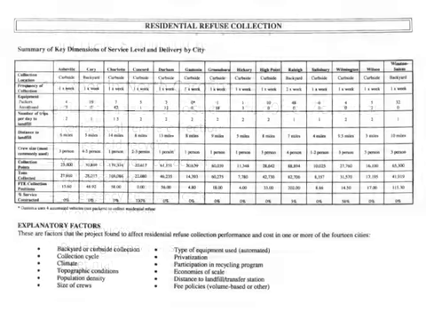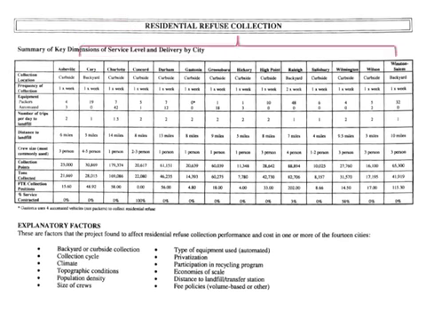For each service area, there is a summary report. This summary report is for residential refuse collection, otherwise known as trash collection. Across the top of this chart, the city names are listed, and on the side, there are different performance measures, or areas in which we are going to compare the cities, such as distance to landfill or frequency of collection.